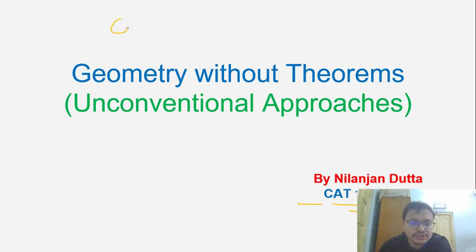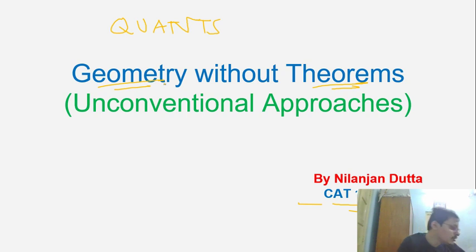So when we talk about the quant section, one of the most important areas is arithmetic, followed by the geometry section. And the biggest worry that people have in the geometry section is that there are too many theorems to remember, which even if you study, on the ultimate exam day when it comes to marking answers, they do not click. I did not remember so many theorems or formulas, or when to apply which theorem or formula doesn't click at the right moment, leading to difficulty in scoring in this geometry section.